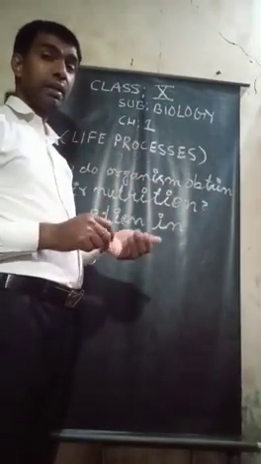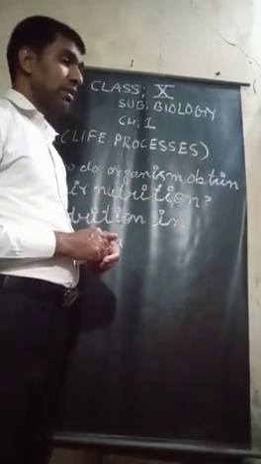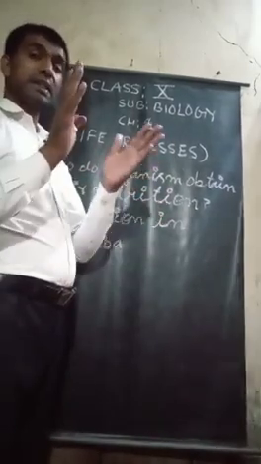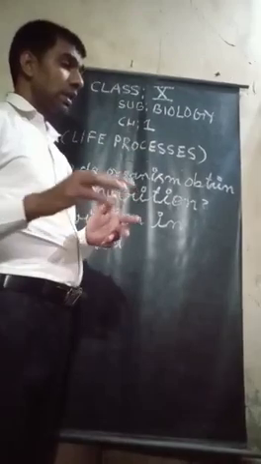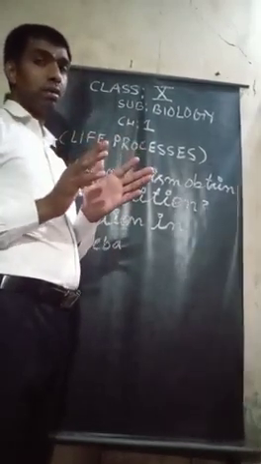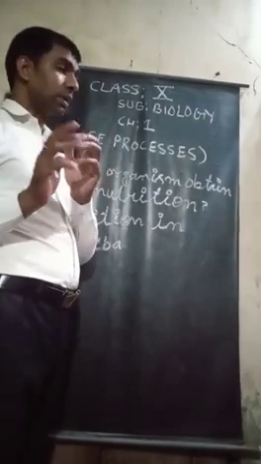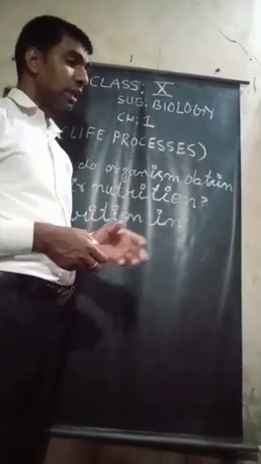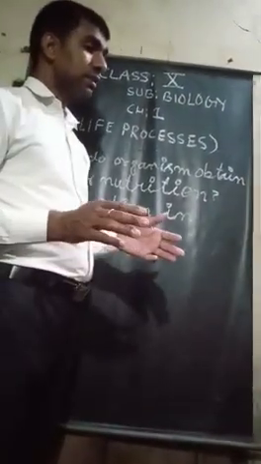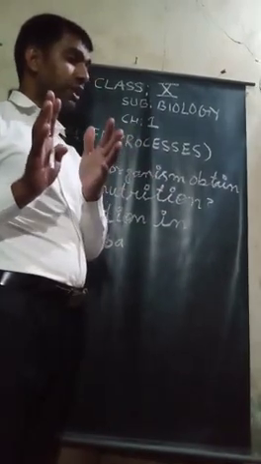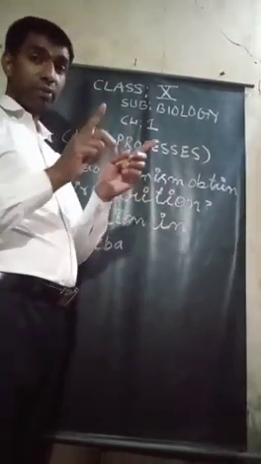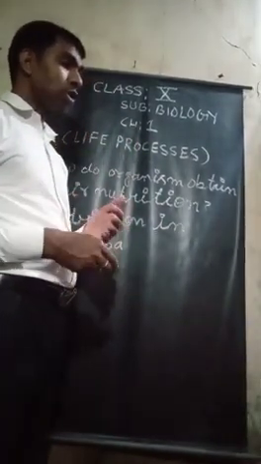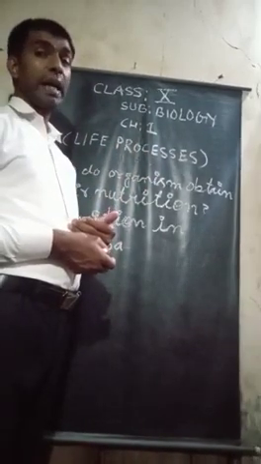Once again, try to understand the definition of digestion. The process by which ingested food material is made soluble and assimilable by the action of enzymes in the body is called digestion. Then absorption: the process of conversion of digested food into substances that can be absorbed and assimilated by the organism is called absorption.